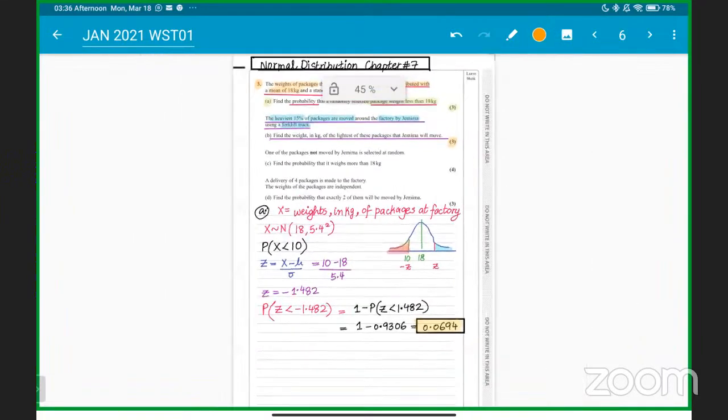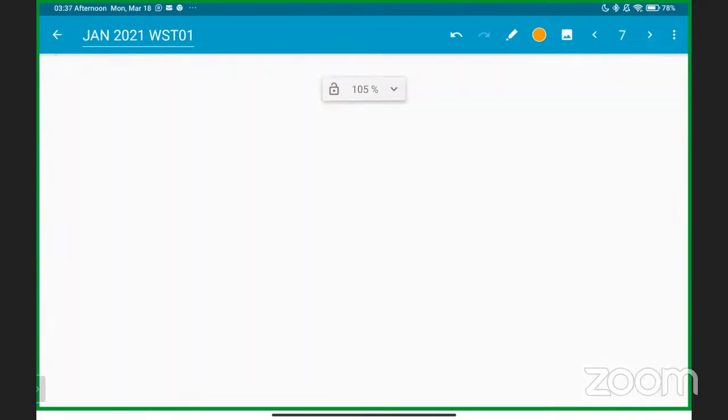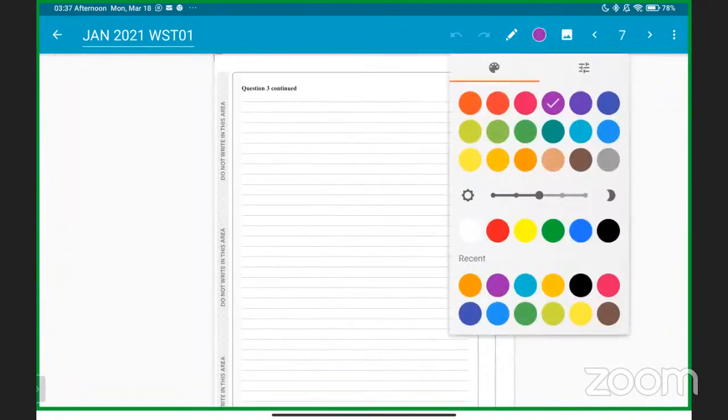So heaviest 15%. Again, for 3 marks, sir, we have to find the weight in kg of the lightest of these packages that Jamima will remove. So the heaviest packages are moved using the forklift. We have to understand the question carefully here, sir. We'll do it on the next page now, but let's just zoom in to understand how we are going to solve this part B.